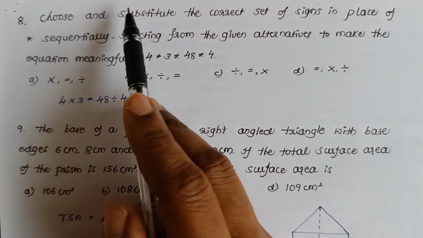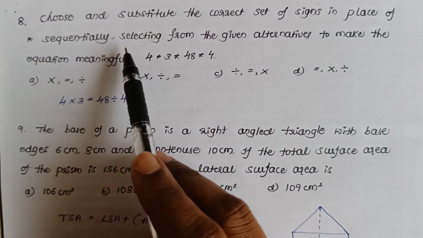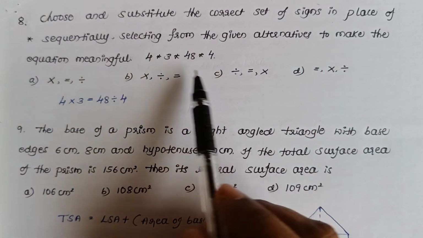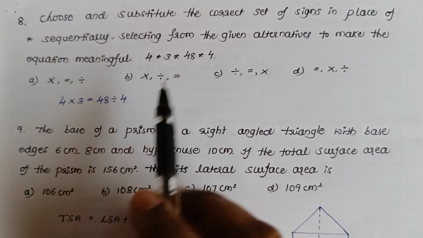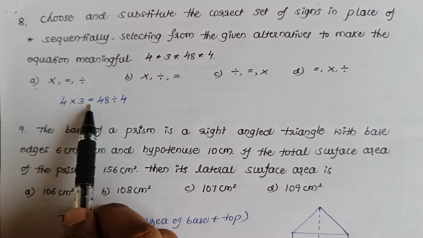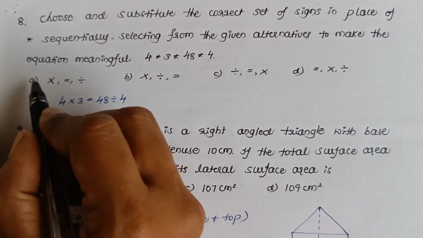Next one, choose and substitute the correct set of signs in the place of star sequentially. Select from the given alternatives to make the equation meaningful. To make this equation meaningful, this option goes correct because 4 × 3 is 12, which is equal to 48 by 4 is 12. Therefore, this one.